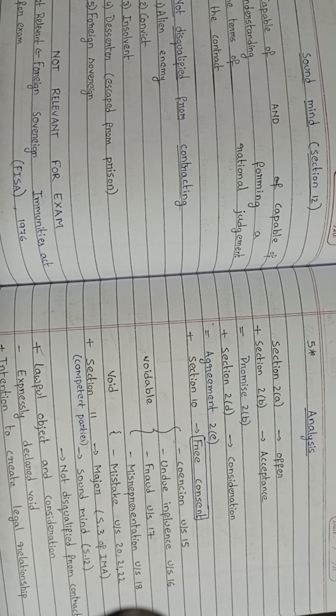And the third one is fraud. Fraud is an intentional mistake. It is said like that, but it is not mistake. It is done with intention. Active concealment of facts with the intention to defraud others.